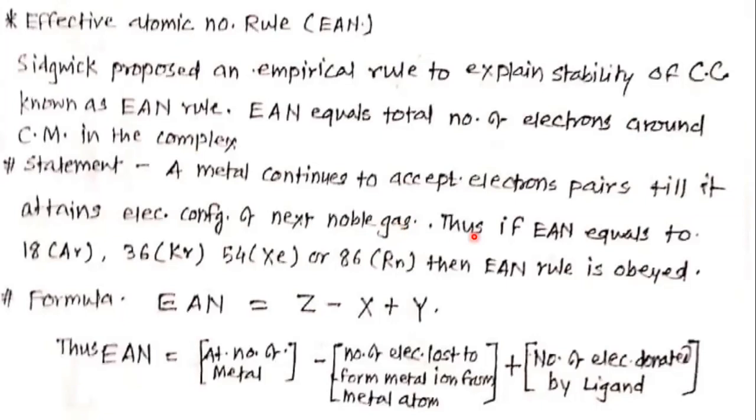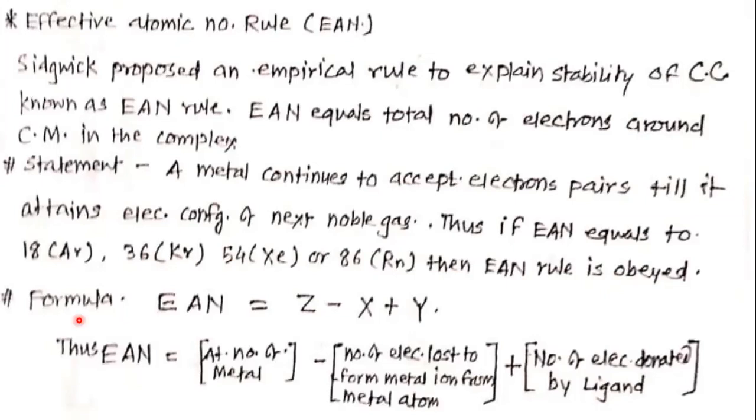Thus, if EAN equals 18, that is argon, 36 krypton, 54 xenon, 86 radon, then it is said that the EAN rule is obeyed.